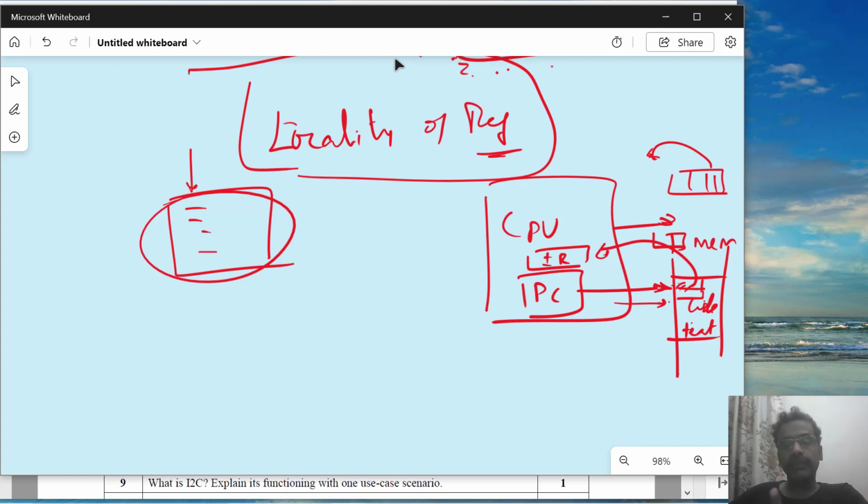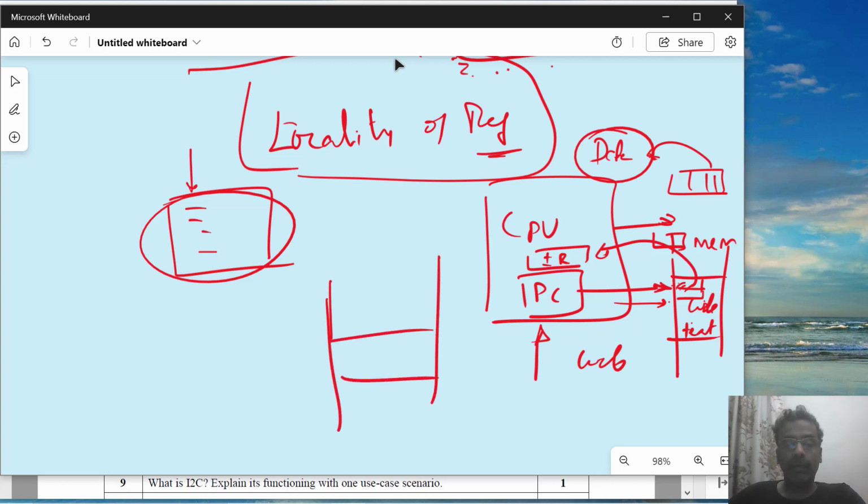Now there are two things which are required for a CPU while it is running your program. One is the code which is coming in, which is a set of assembly instructions, maybe generated by a compiler, or you have written your own assembly program. They come in, and then based on the instruction being executed, it is going to access some data. So data is also being accessed by the CPU, in response to the program which is being executed by the CPU. Now what happens is, for a program to run, as I told you, a C program will have code, some locations which are reserved for data, and some locations which are reserved for stack.